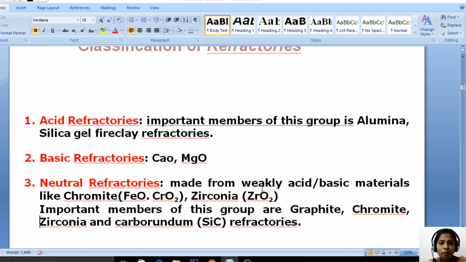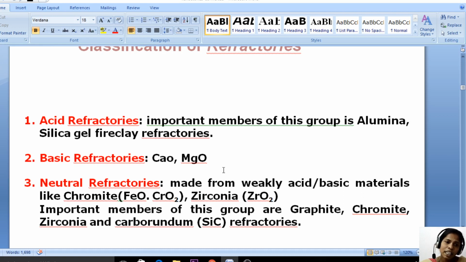And these are made from weakly acidic or basic material like chromite or zirconia. So by mixing weak acids and bases, we will get neutral solutions, and either by using weak acids or the basic materials, we can prepare the neutral refractories. Majorly we are using chromite and zirconia to prepare the neutral refractories. Important members of this group are graphite, chromite, zirconia, and carborundum refractories.